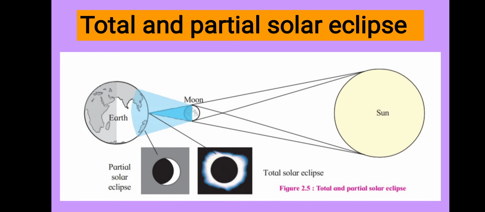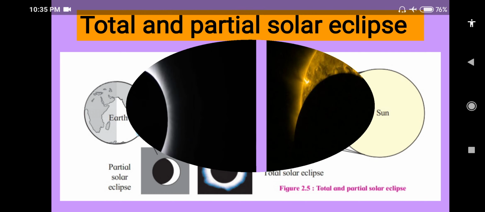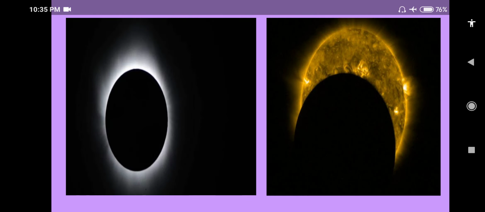In the second figure shown to you, total solar eclipse, and in the first figure, see, some part of the sun we are able to see and some part of the sun we are not able to see. It is known as partial solar eclipse.